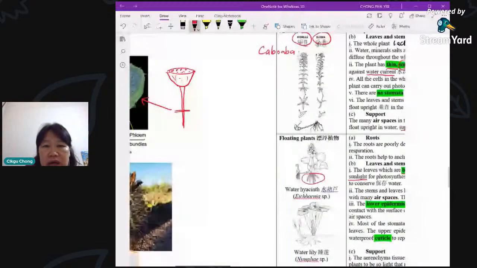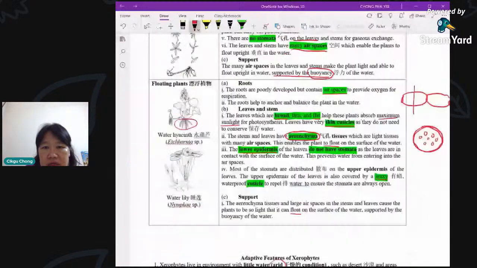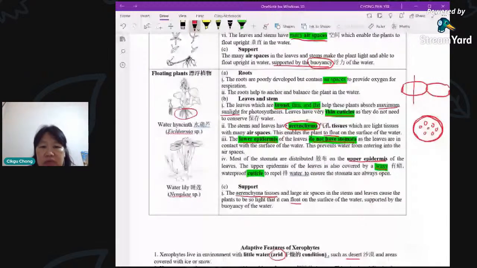Then the lower epidermis does not have stomata, right? On the other hand, the stomata will be on the top surface. Okay, because if the lower stomata is touching the water, how are you going to get oxygen from there? Isn't it? It's facing the bottom side, or the water is on the bottom side, right? So another one, you have upper epidermis, we have a waxy cuticle, but it's not very, very thick. Okay, and the support comes from the parenchyma tissues, and also, of course, the buoyancy of the water. Okay, large air spaces to enable the plant to float.